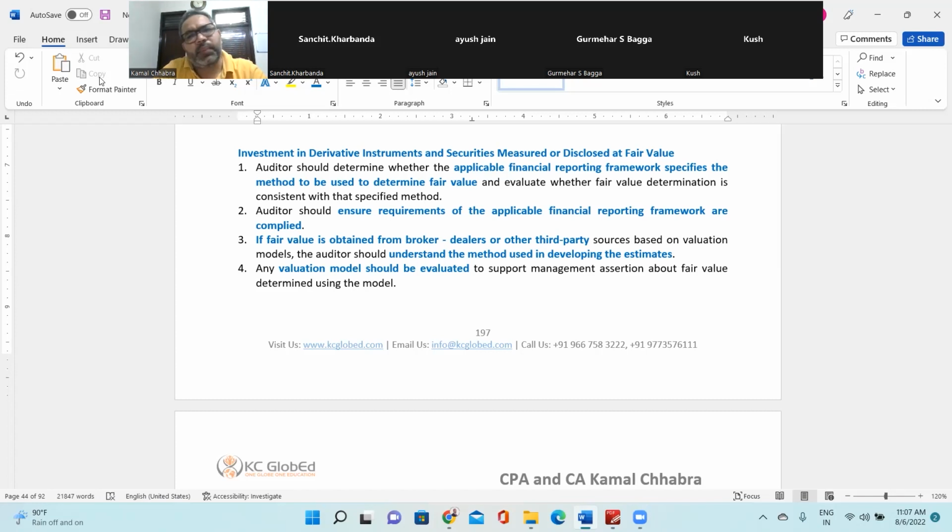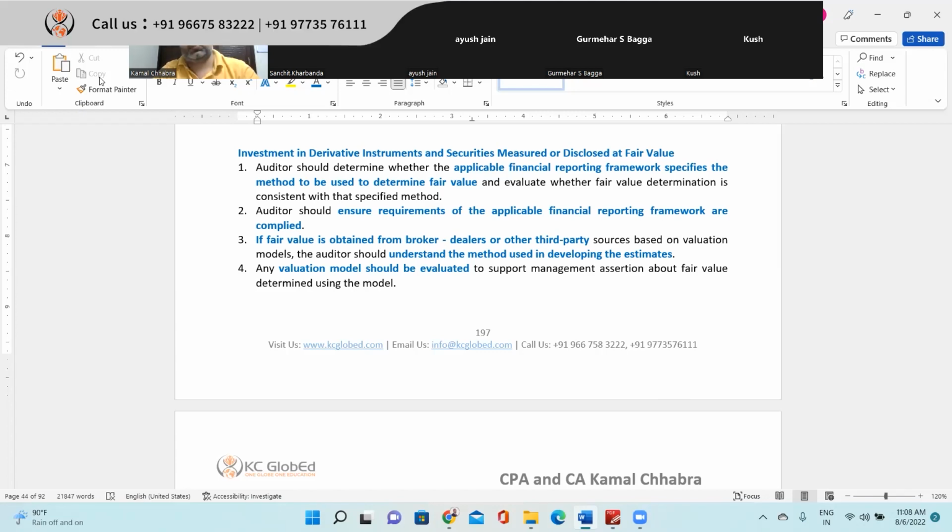No, it can be used for the valuation of investments, pensions, warranty provisions, or sales incentive provisions. So these are all actuarial methods used for different purposes, majorly for the valuation of either assets or provisions. Right? Make sense? Yes, sir.